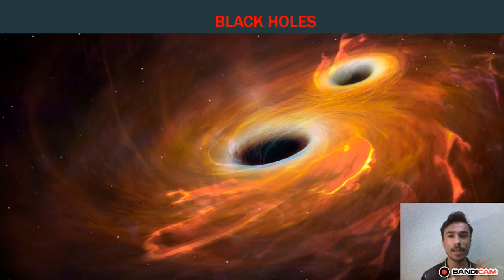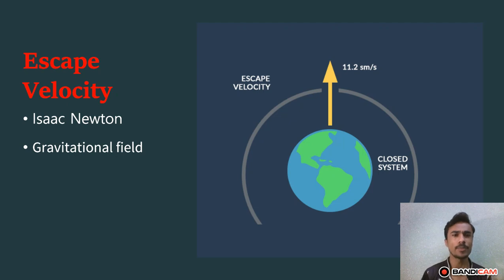understanding black holes. To understand the black hole, you have to be well aware of the escape velocity, the basic idea of what escape velocity means. Let me give you an example. The idea of escape velocity came from Isaac Newton.